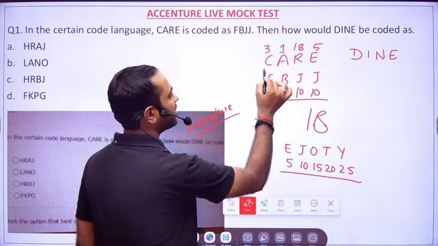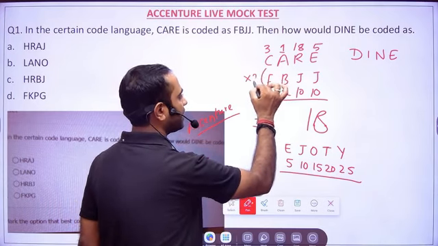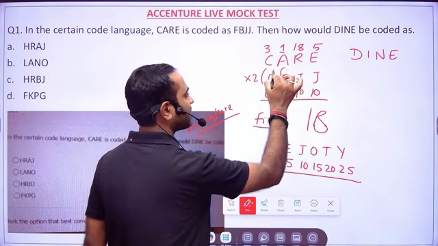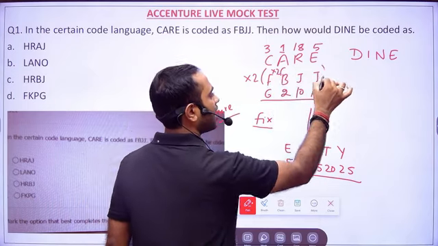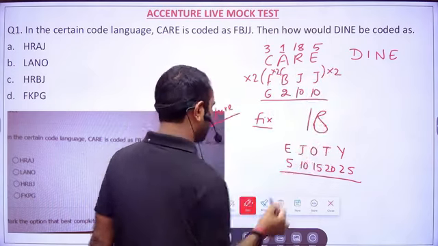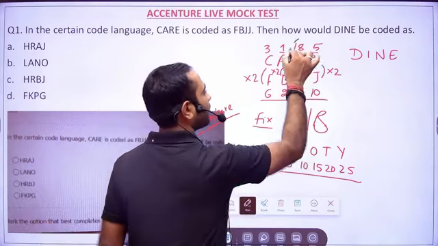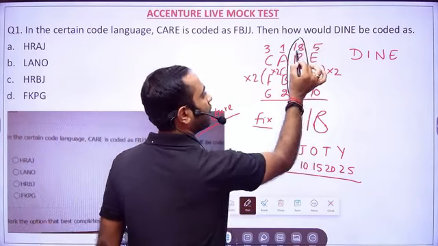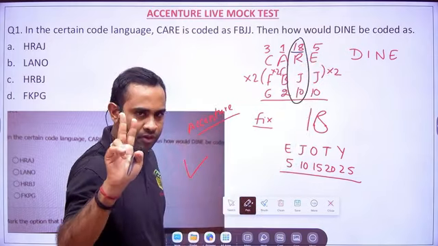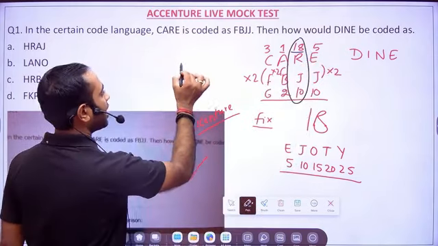Now friends, here if you see, the first letter is multiplied by 2, the second letter is multiplied by 2, and the fourth letter is multiplied by 2. Where is the problem? The problem is when the alphabetical position is 2 digits, right?